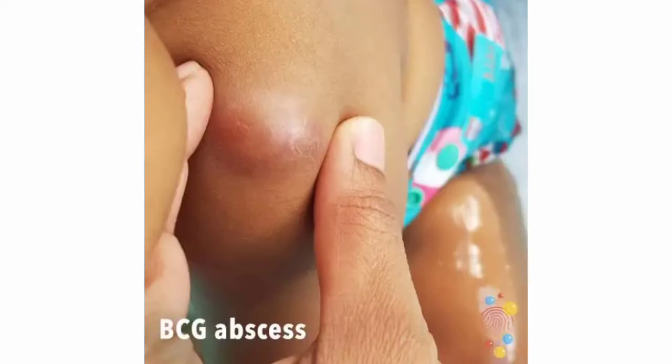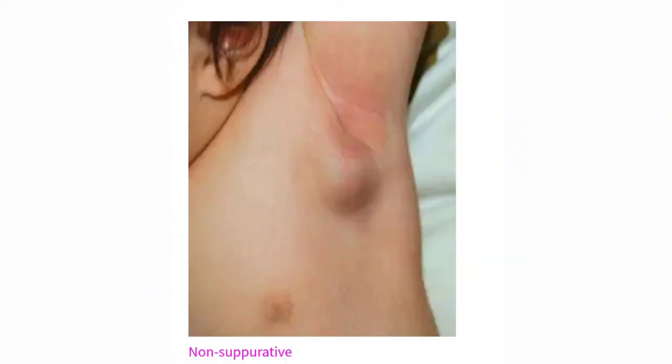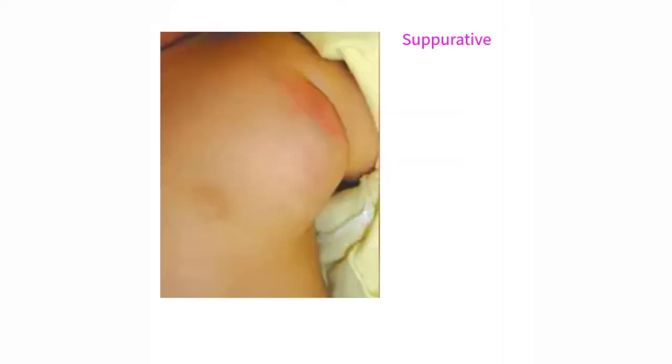So this picture is showing the local BCG reaction, that is BCG abscess. You can see the abscess here. So next is BCG lymphadenitis. BCG can cause lymphadenitis. There can be two types, one is suppurative and the other is non-suppurative. This picture is showing the BCG adverse effect in the form of non-suppurative lymphadenitis. This picture is showing the adverse effect of BCG vaccine in the form of suppurative lymphadenitis.